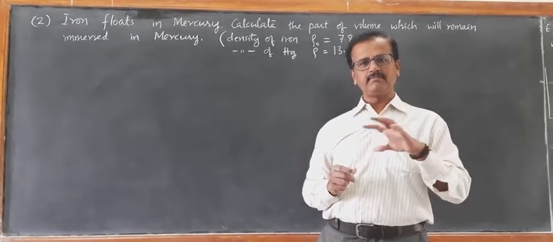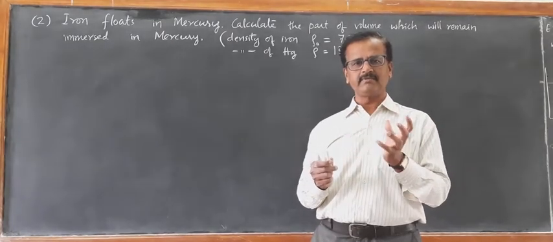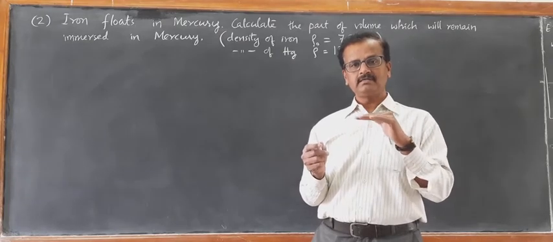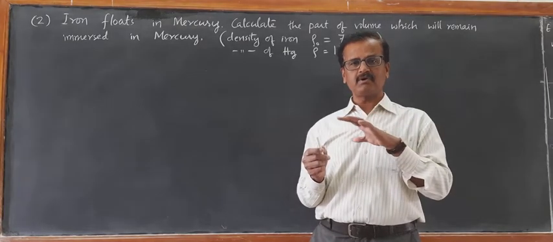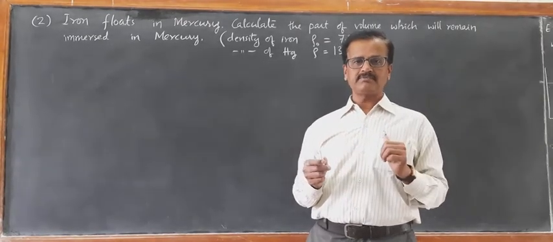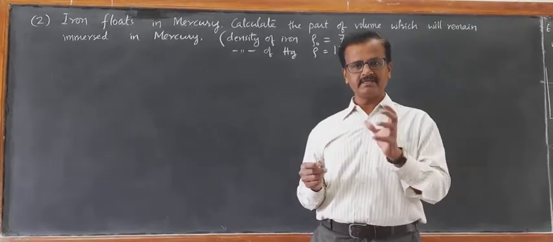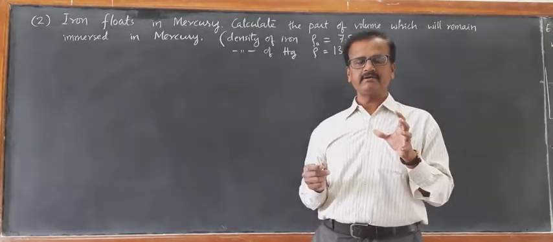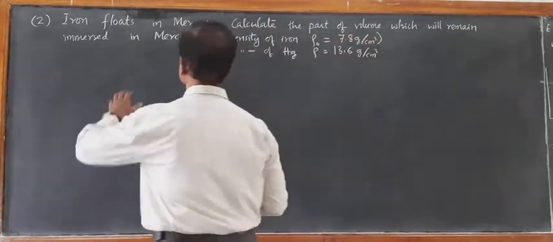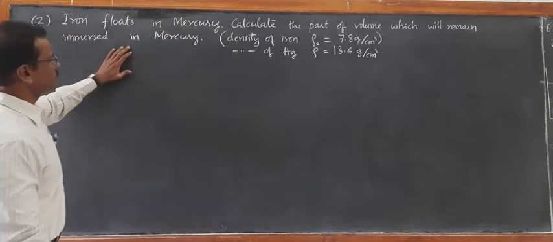Okay? If the density of the object and the density of the liquid are both the same, then the object suspends. The object will be suspended just below the liquid surface. To whatever depth you take it, it remains in the same position. That is the meaning of suspension. Okay. Now let us calculate the part of the volume which remains immersed in the mercury.